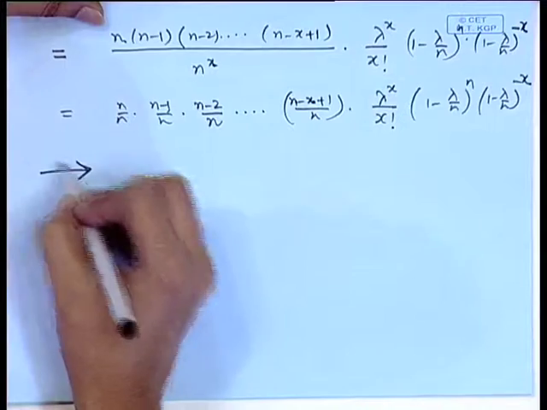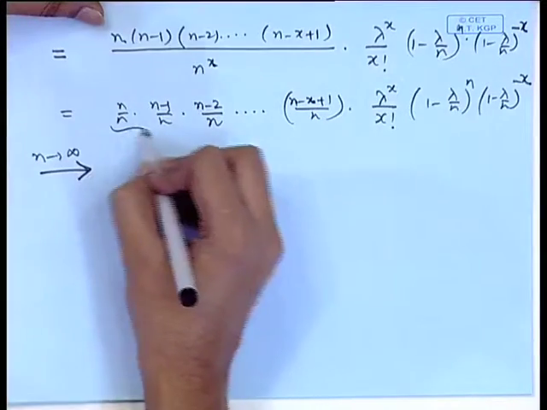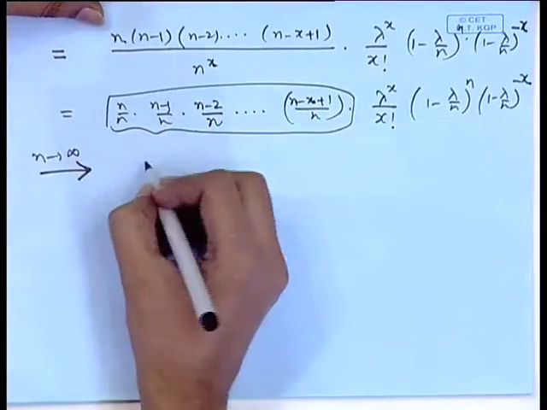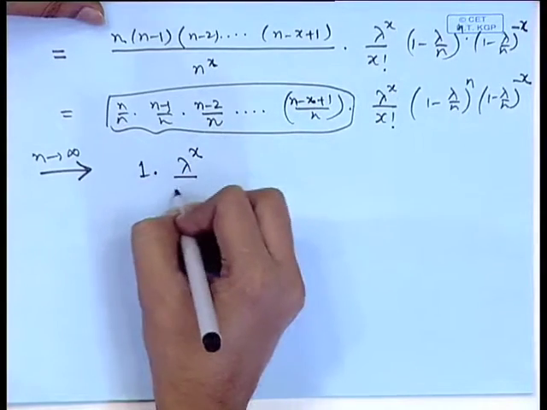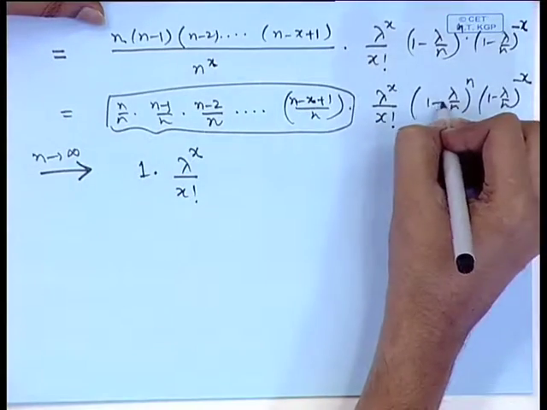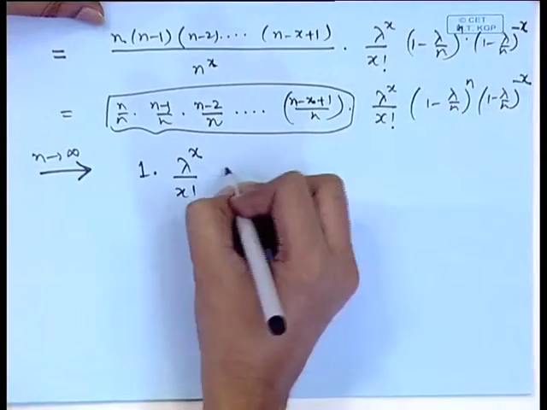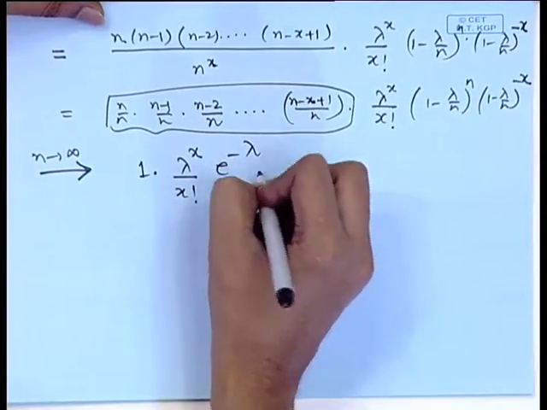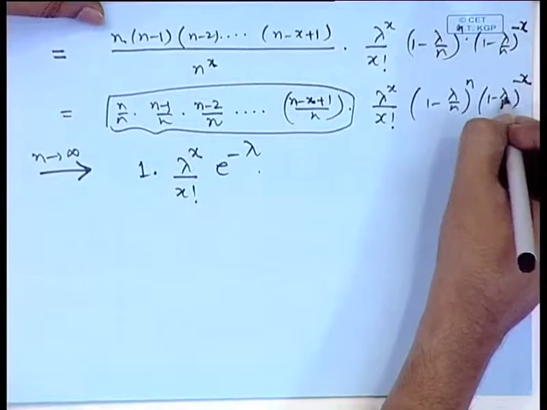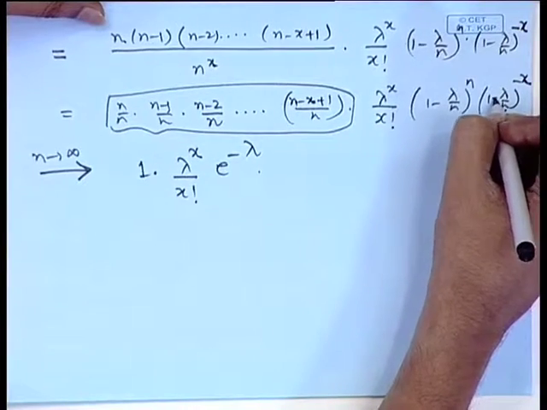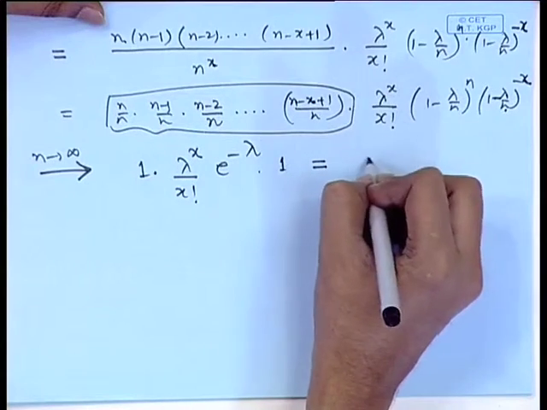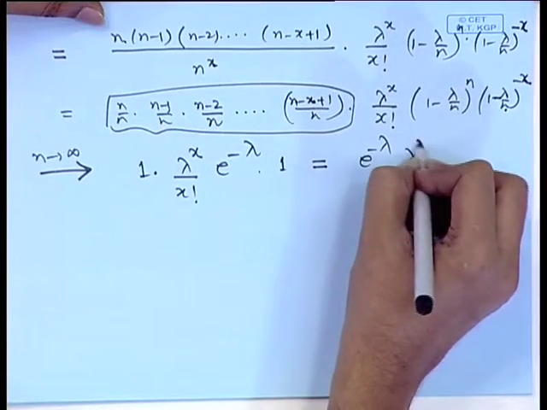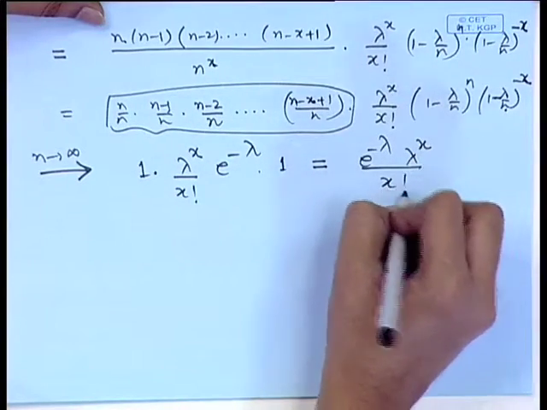So, when we take the limit as n tends to infinity, this entire block converges to 1, then lambda to the power x by x factorial, then (1 minus lambda by n) to the power n converges to e to the power minus lambda, and here x is fixed. Therefore, lambda by n goes to 0 and this term goes to 1. So, this is nothing but the probability mass function of a Poisson distribution with parameter lambda.